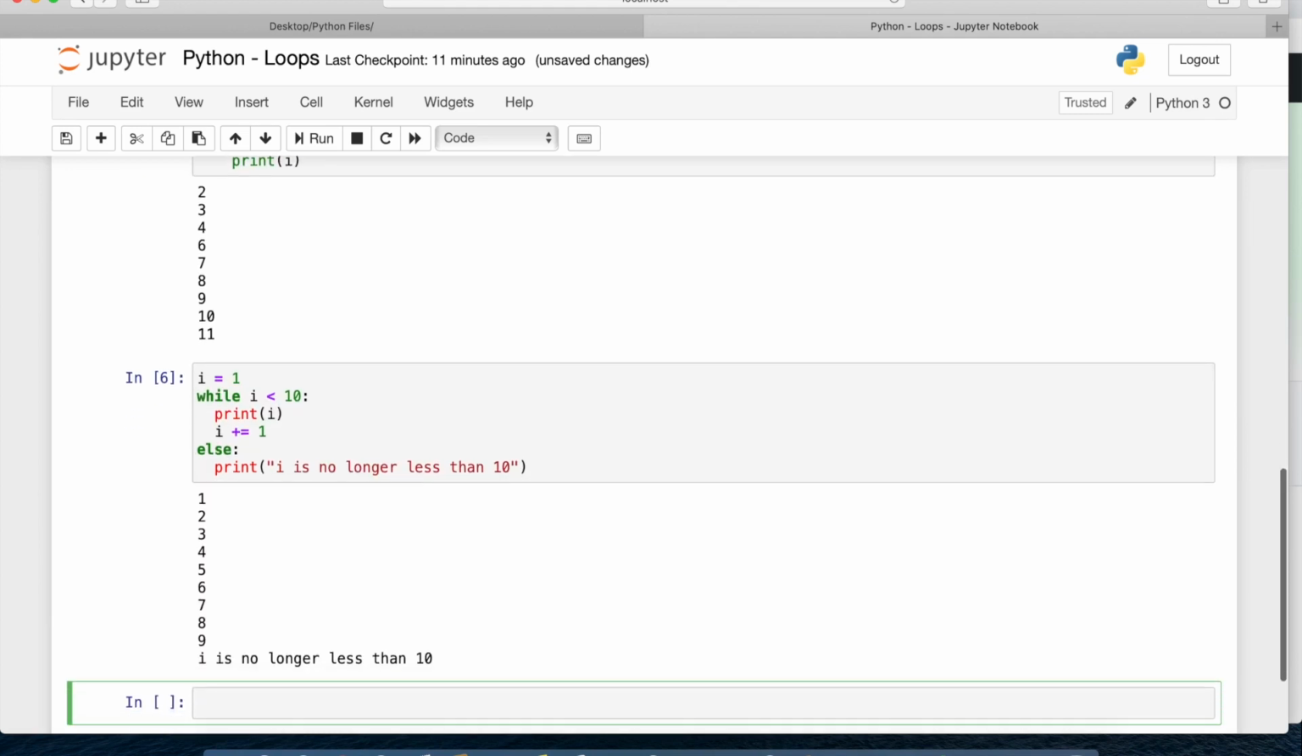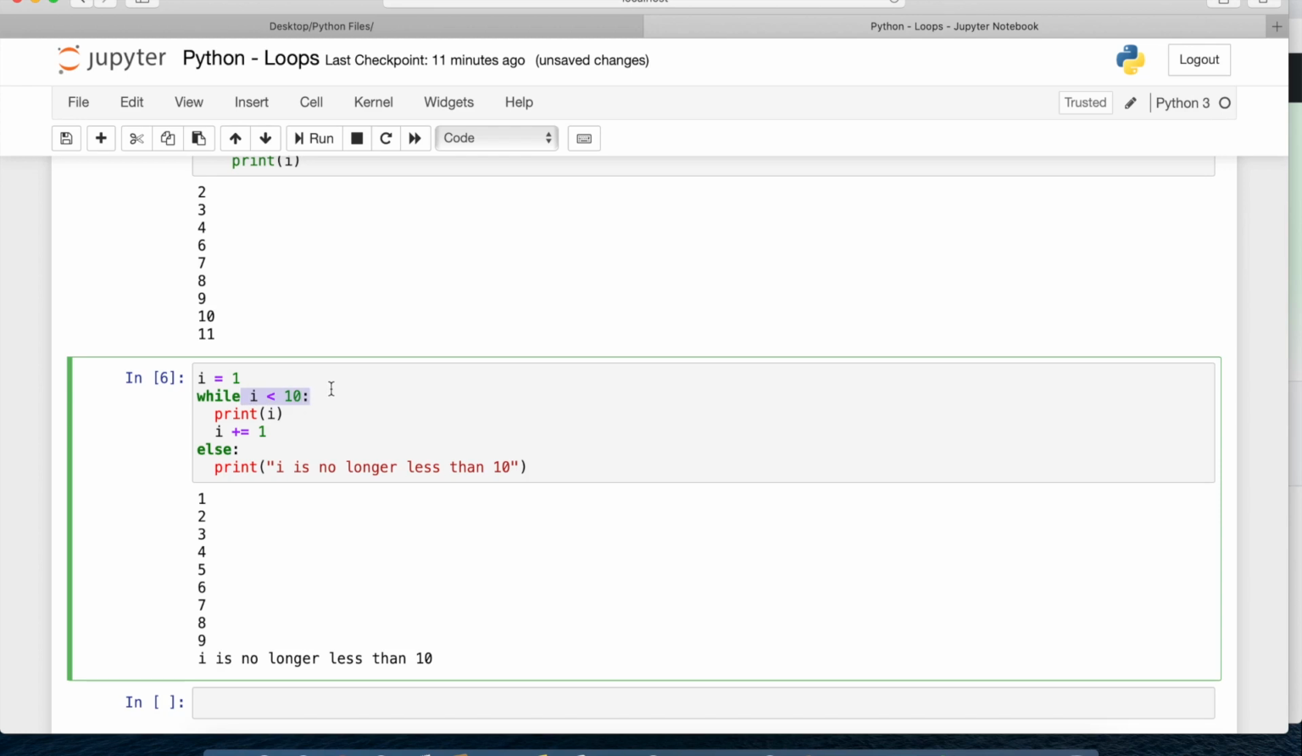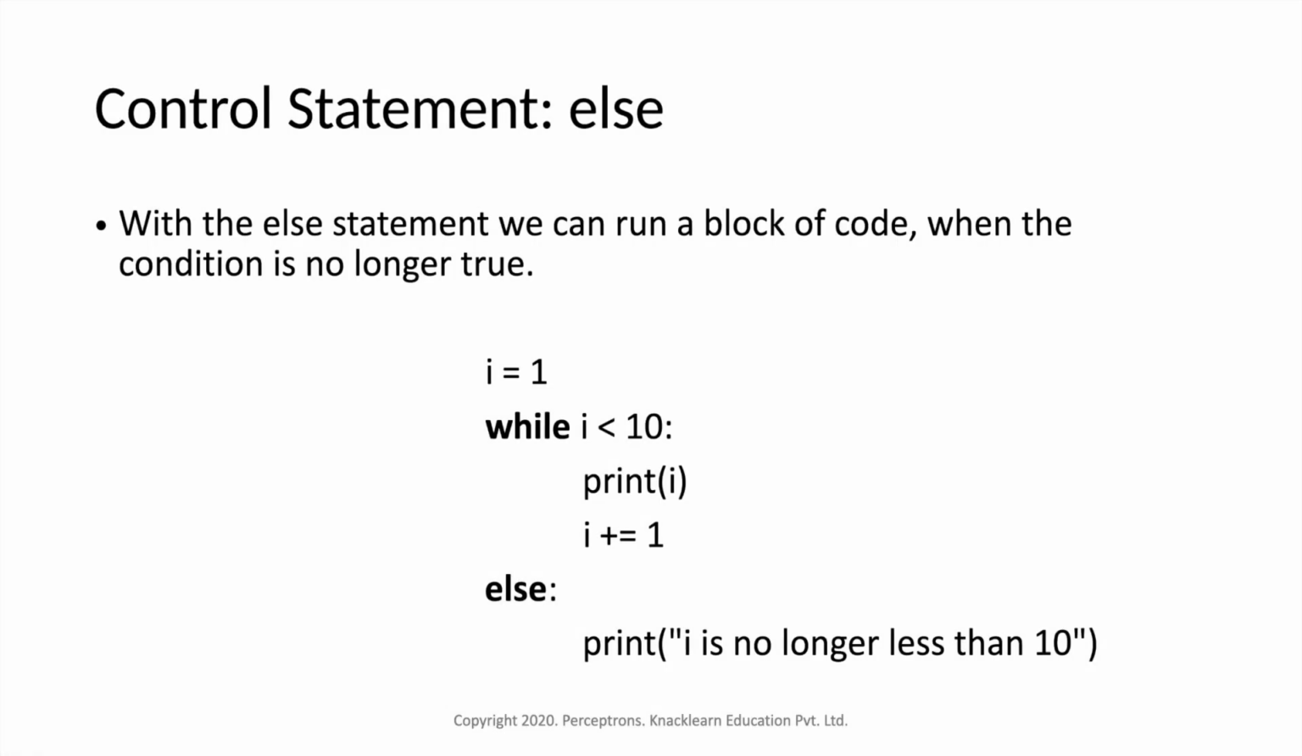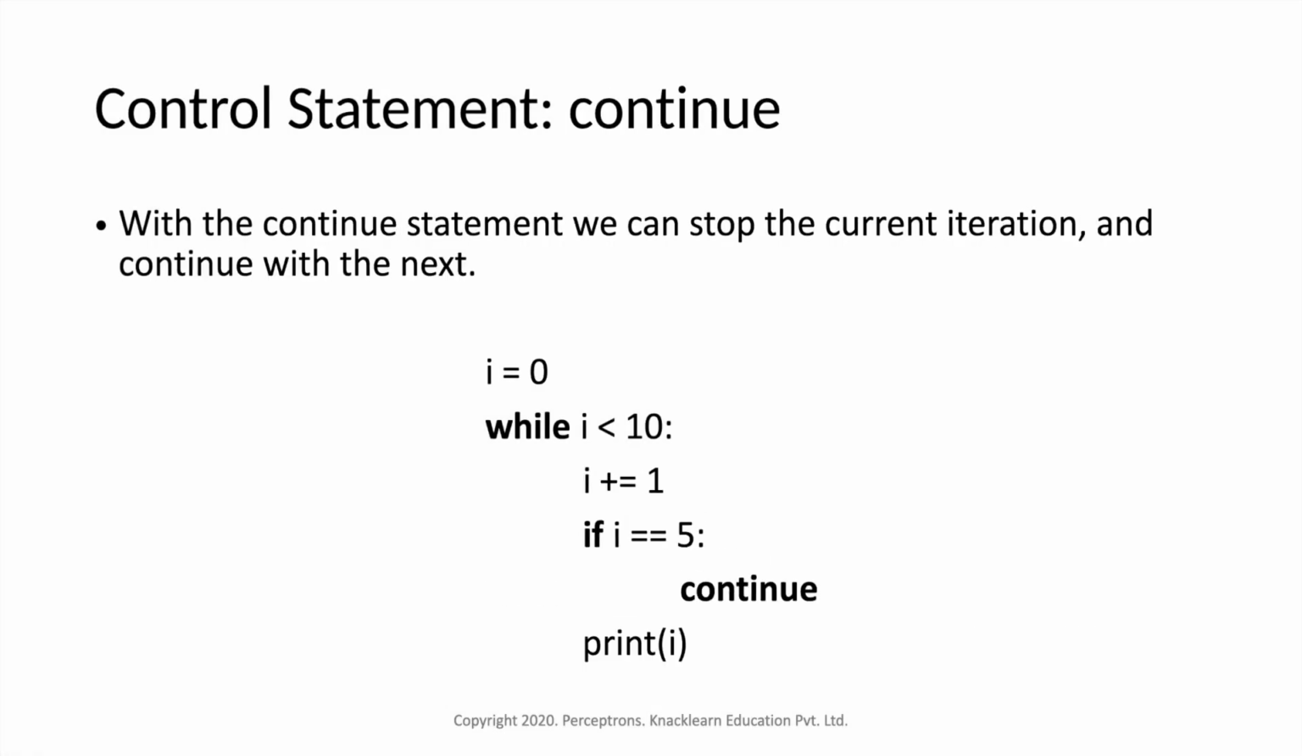So here you can see it prints 1, 2, 3, 4, 5, 6, 7, 8, 9. Till 9 the condition will be true. After that it goes to the else block and prints the else statement. This will be executed just one time, at the end. So this is how we can also use the else statement. These are the various statements we saw: break, continue and else.